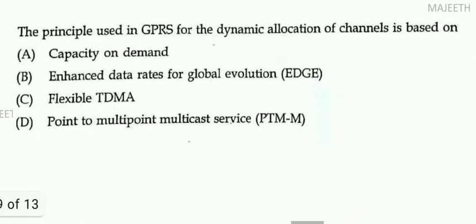Next, the principle used in GPRS for the dynamic allocation of channel is based on, this channel allocation is depending on the capacity and demand, right? Depending on the demand only, GPRS will allocate the channel. So option A is the right answer.